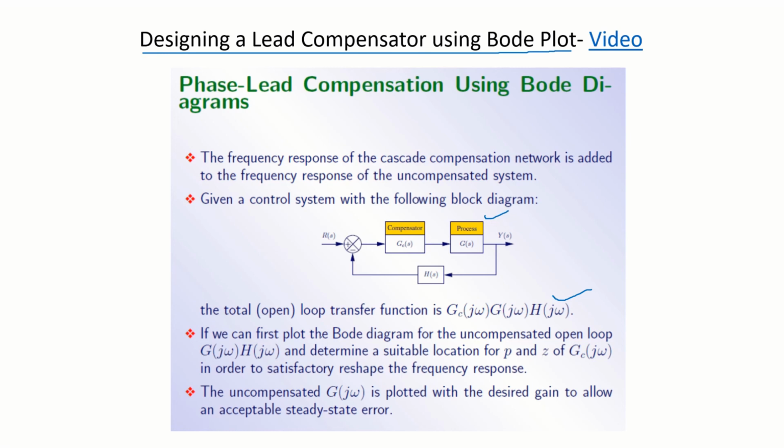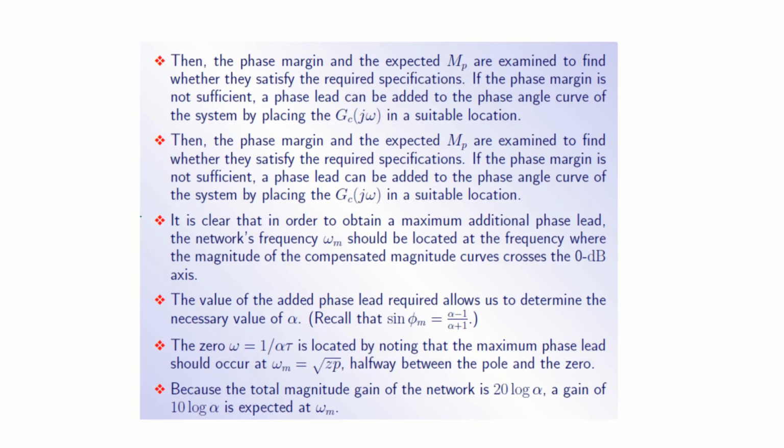We first plot the Bode diagram for the uncompensated open loop transfer function and determine a suitable location for P and Z of Gc(j omega) in order to satisfactorily reshape the frequency response. The uncompensated G(j omega) is plotted with the desired gain to allow an acceptable steady state error. Then the phase margin and the expected Mp, meaning peak overshoot, are examined to find whether they satisfy the required specification.